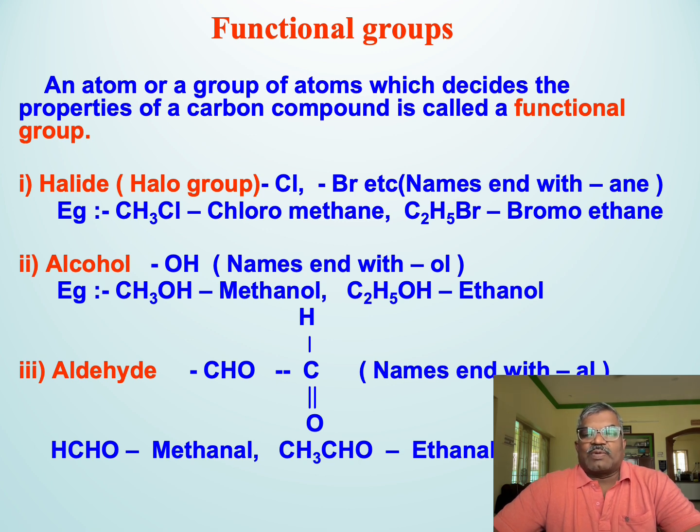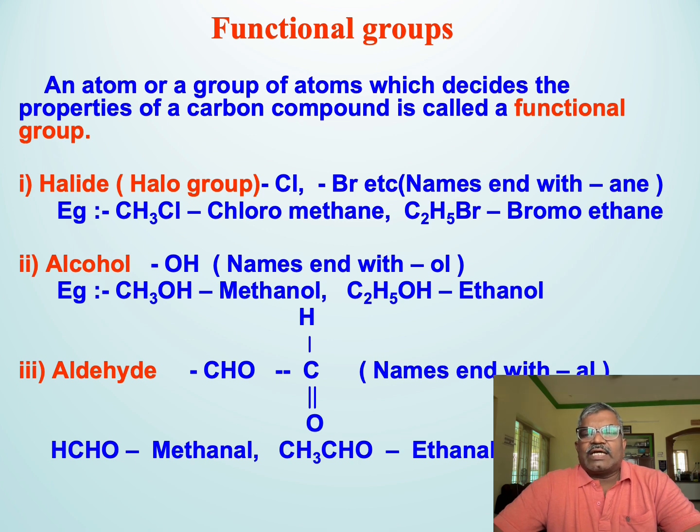This functional group, also known as haloalkane or alkyl halide, is represented by the general formula RX, where R is an alkyl group and X represents the halogen. Here are examples of halides: chloromethane and bromoethane.